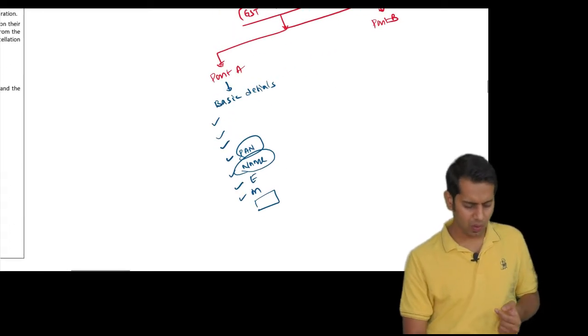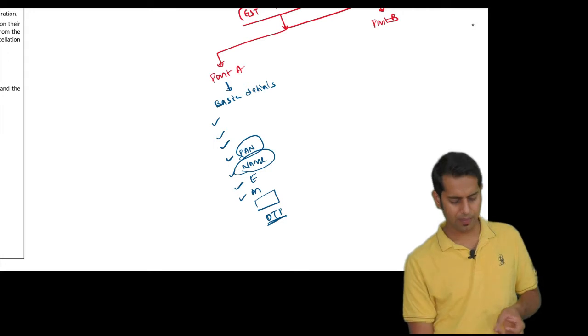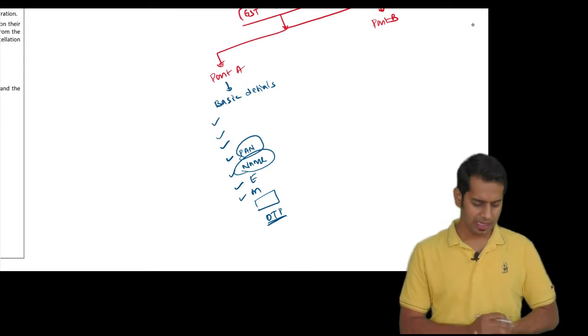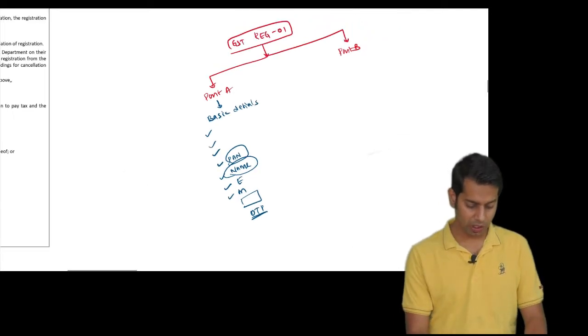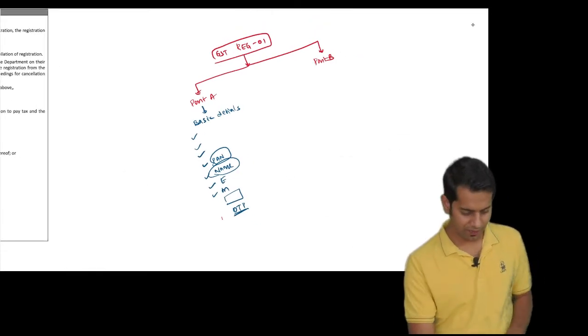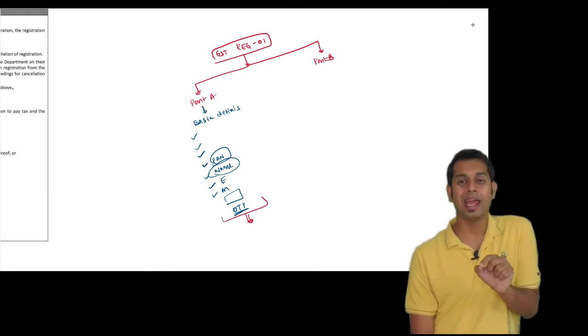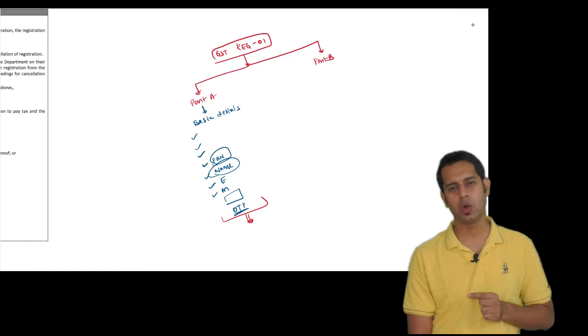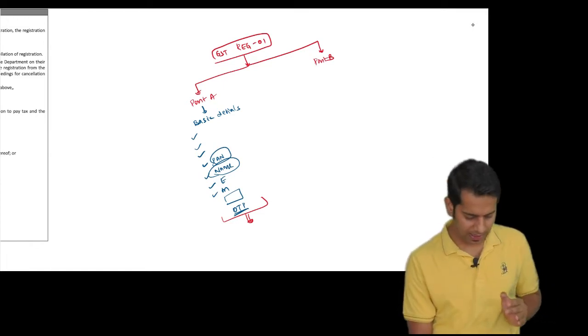Once this verification is done, the department will send an OTP to your email ID and mobile number. You will have to fill in the OTP. Once it is filled, part A of GST REG01, your part A of the registration application, is submitted.